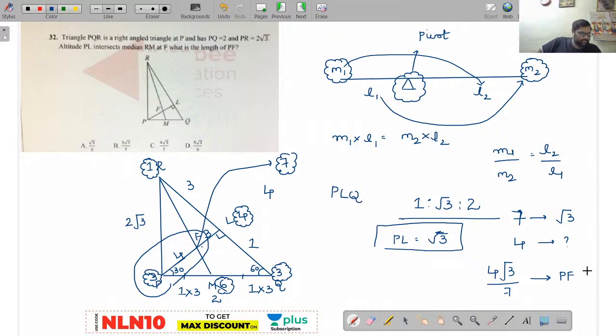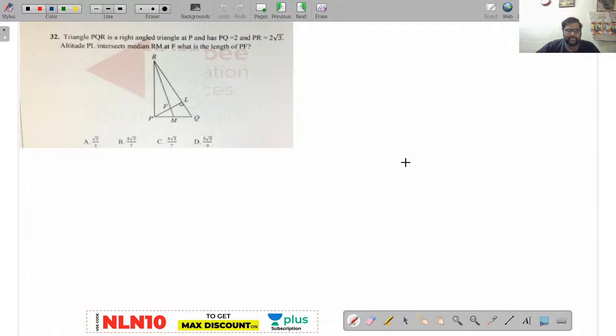I think I am clear right now. Yes? Am I clear right now? Done? We'll solve more questions with mass point geometry. Don't worry, I think you got my point here. Done? So let us move on to the next one. Let me know yes or no. If it is no, I will explain it again. How can I move on to the next question if you don't understand this?